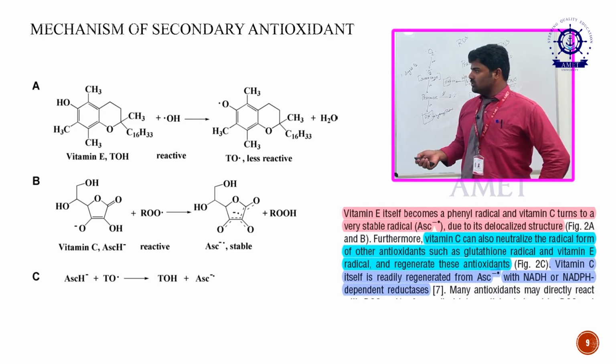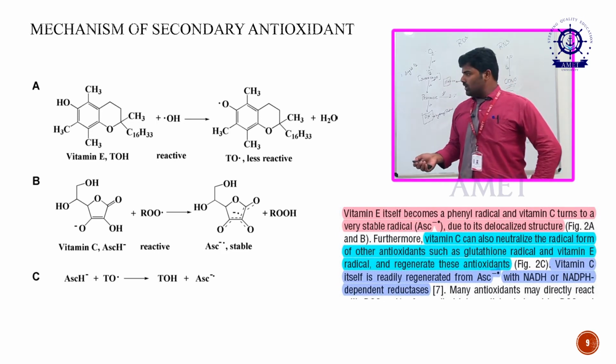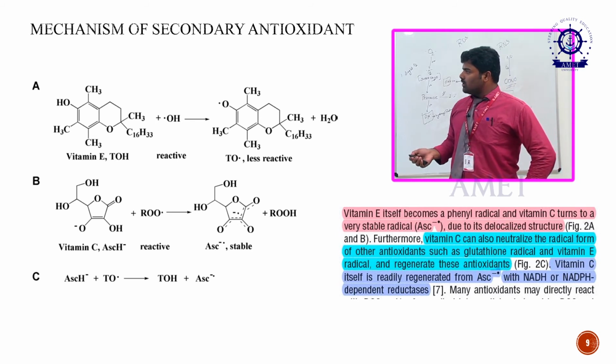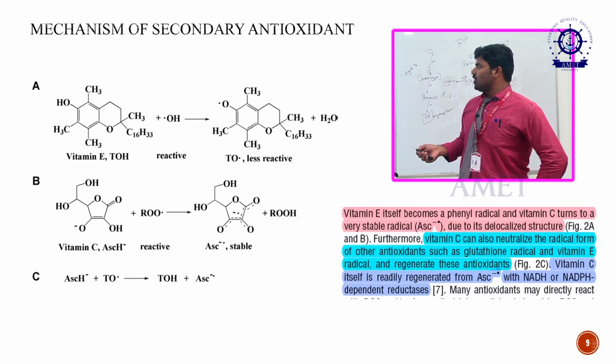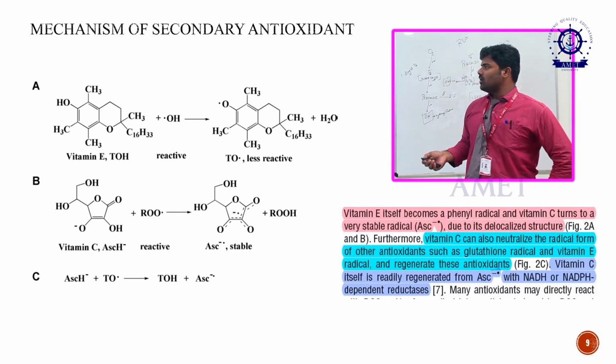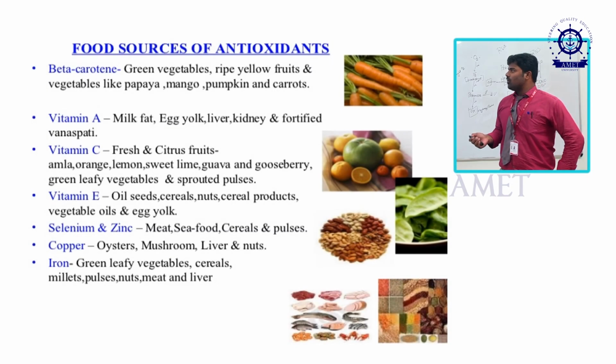Vitamin C reacts with other molecules, the secondary free radicals, and turns them into stable ones. See here, we can find this OH molecule. Here we can find two hydrogen molecules. This is the stable form and this is the unstable form, that's why we call this a free radical.